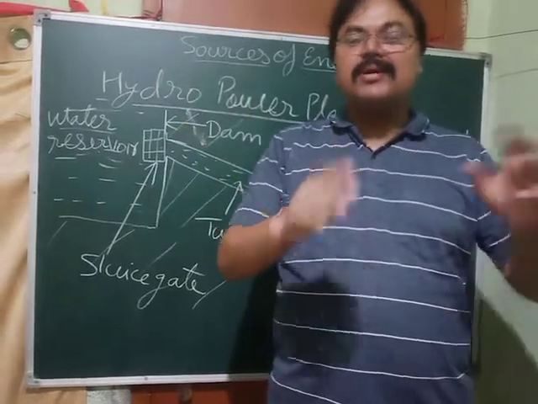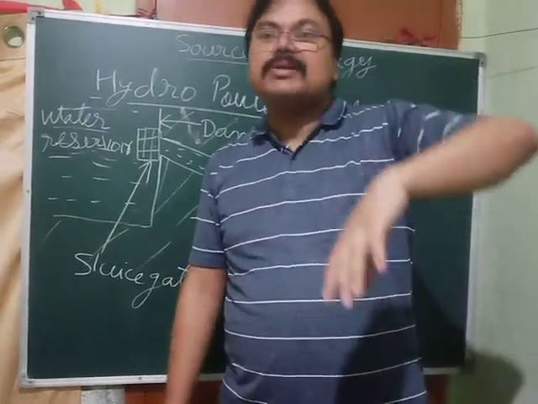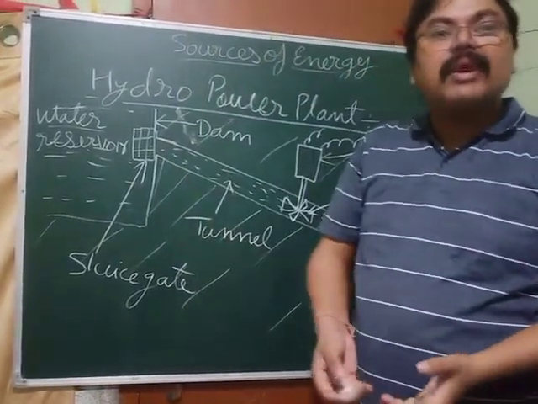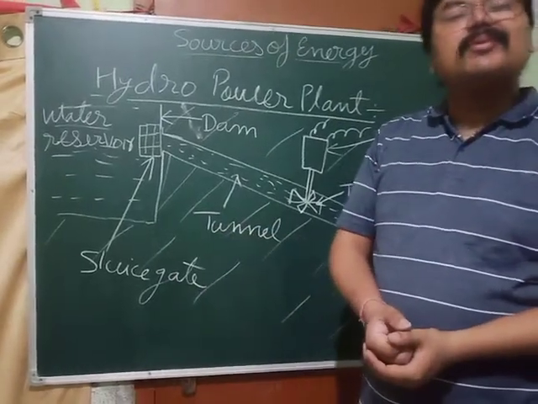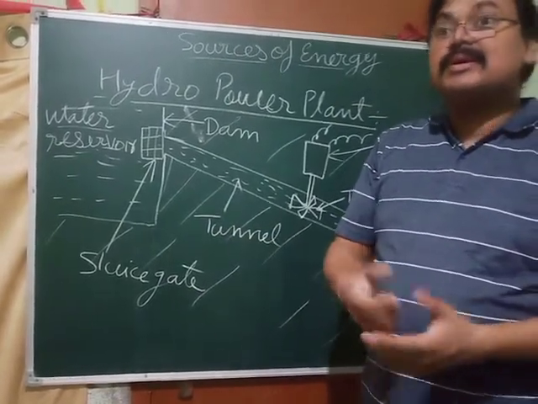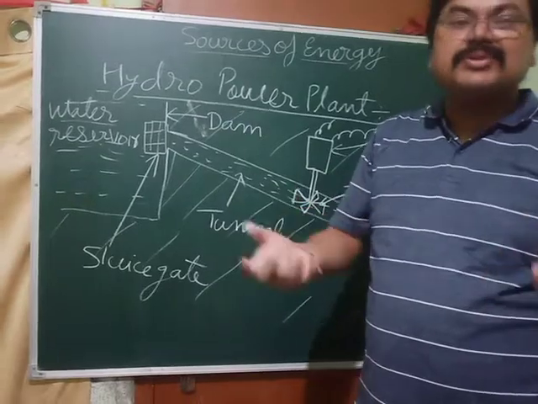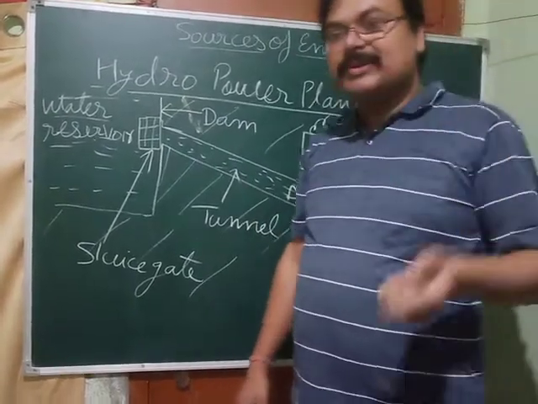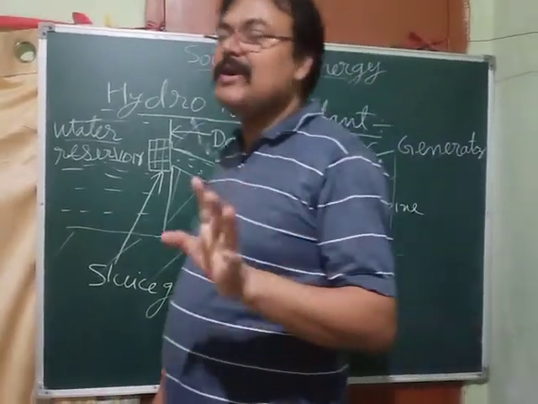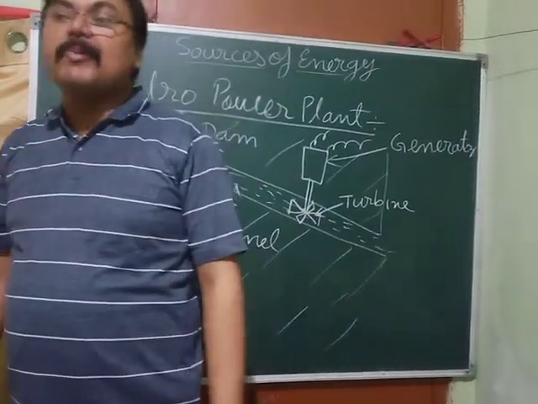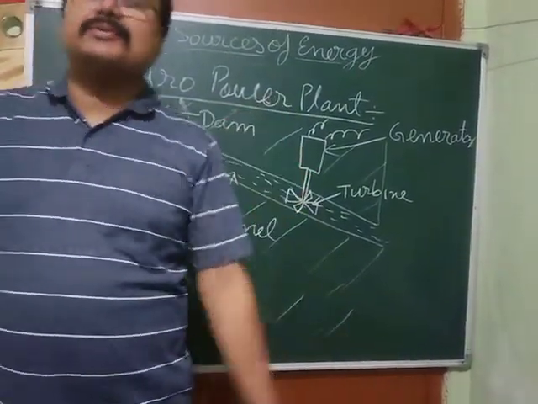Once it is gone, it will get evaporated, go to the sky and again come down in the form of rain. So again you will get the same water, no problem at all. So it is inexhaustible. It is not going to exhaust. Clear? So these are the 5 advantages of hydropower plant. Now what are the disadvantages of this?